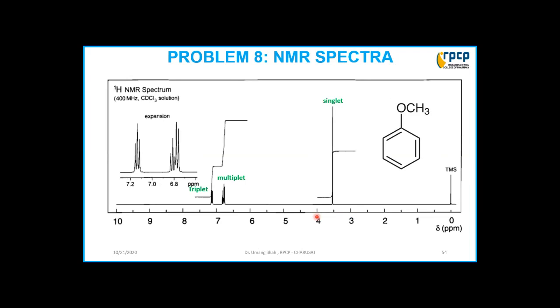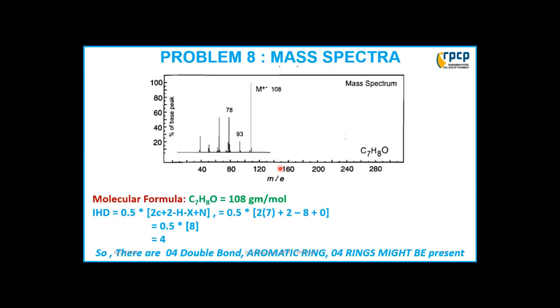So in the typical NMR spectra we are getting one singlet, one multiplet and another triplet. If you expand or further resolve these two peaks, one appears as a multiplet, another appears as a triplet. Okay, so a singlet is there. If you look at the molecular weight, it's C7H8O.